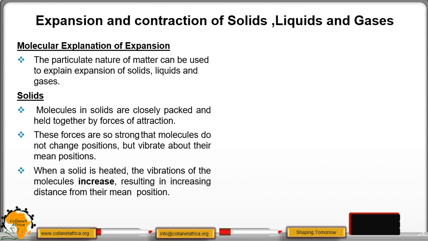As they vibrate, the vibration of the molecules increases, resulting in increasing distance from their mean position. When they increase their vibration, because they have gained kinetic energy from heating, at the end those particles will occupy a larger space, and this will give us a general increase in size or volume.